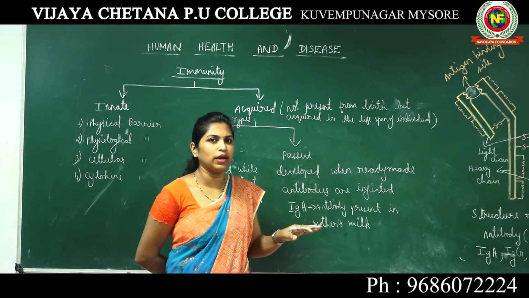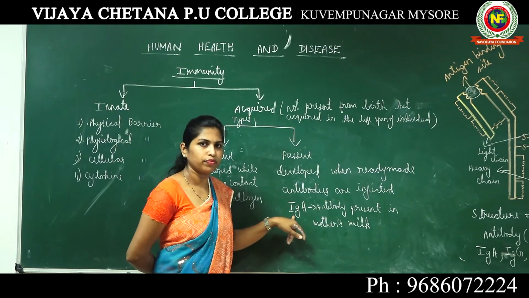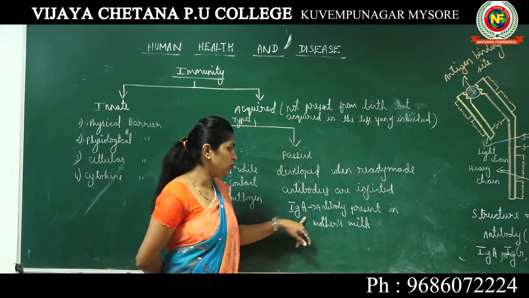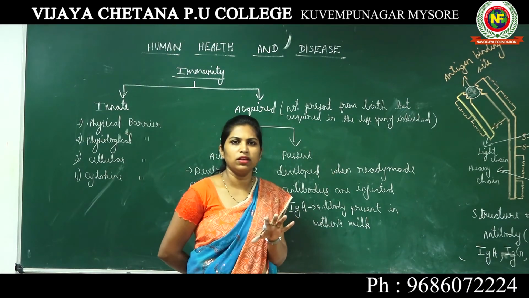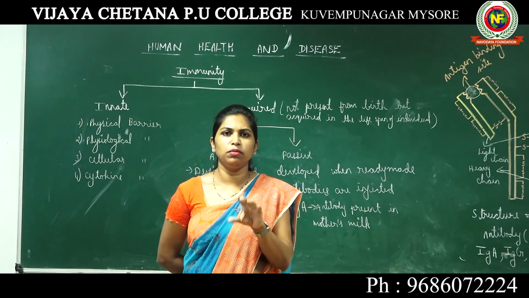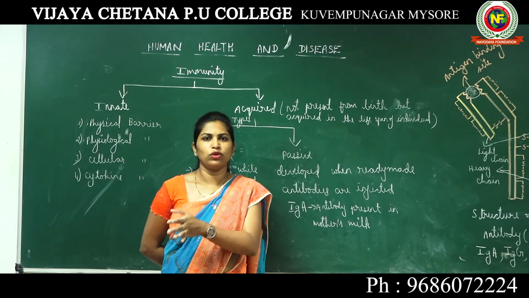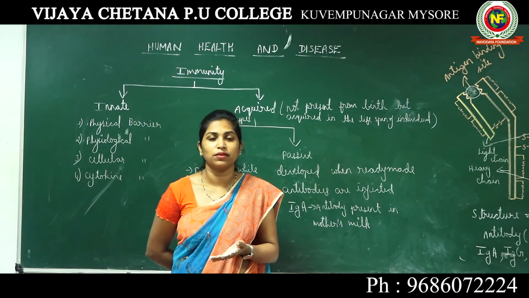Okay, so let's forget the example of polio. Let's take the example of IgA. Now this is a kind of antibody present in mother's milk. Generally people say it's very important for the baby to consume mother's milk at least till the age of 6 to 9 months, so that the baby gets sufficient antibodies.